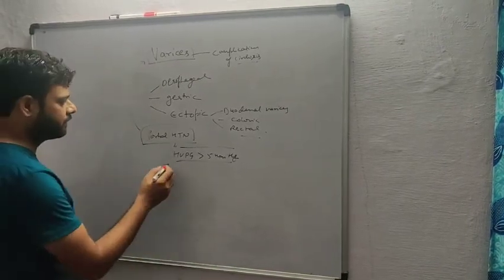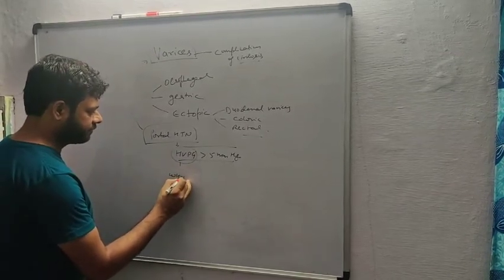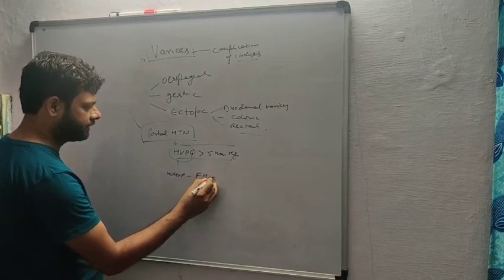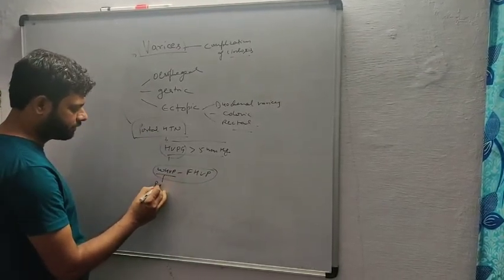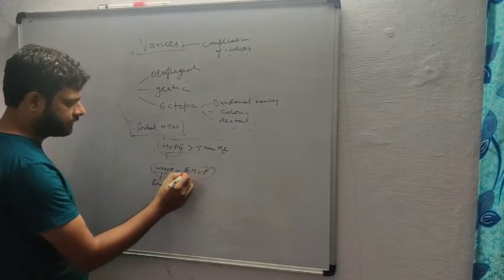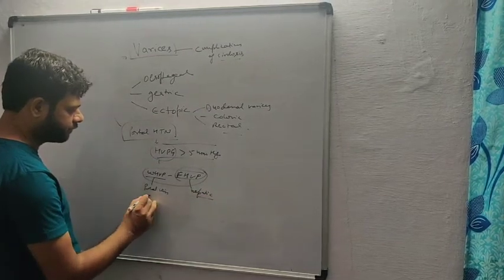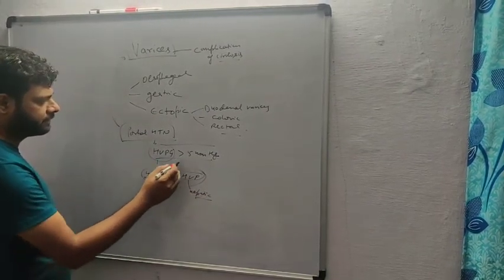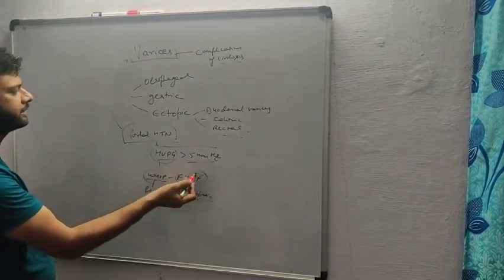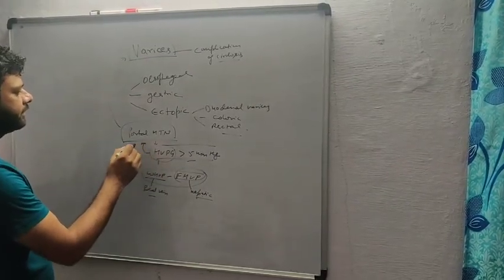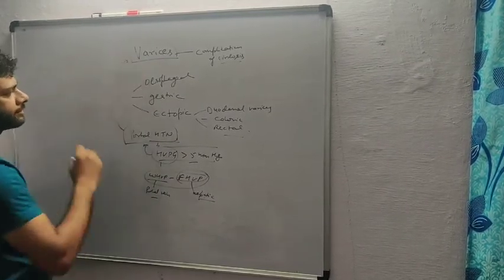And how do we calculate this? We calculate it as wedge hepatic vein pressure minus free hepatic vein pressure. The wedge hepatic vein pressure reflects the pressure inside the portal vein, and the free pressure is the pressure inside the hepatic vein. So you subtract the hepatic vein pressure from the portal vein pressure and you get the hepatic venous pressure gradient. If it is more than 5 mmHg, the patient has portal hypertension, and has more and more chance of varices.